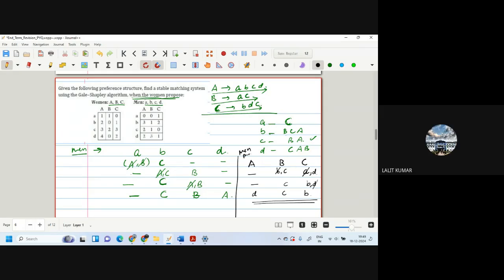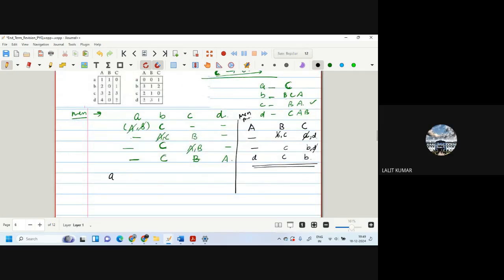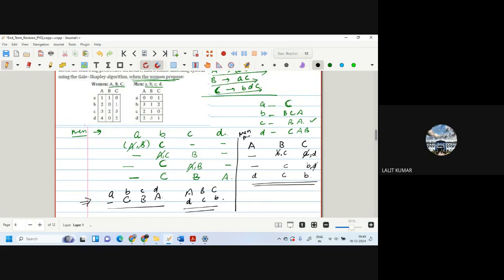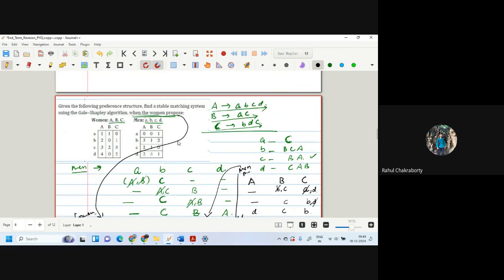So here we get a different result. From here we got A, B, C, C, B. So Rahul, you must have done it correctly in the exam, otherwise you can't get correct answers. And we have to understand that these results we are getting, for example, if a woman is proposing, then the solution is optimal for the woman. If man is proposing, then it is optimal for the man. That also makes sense literally as well.